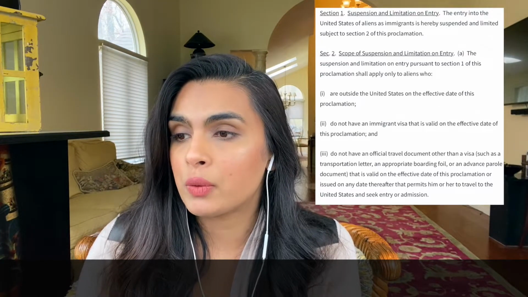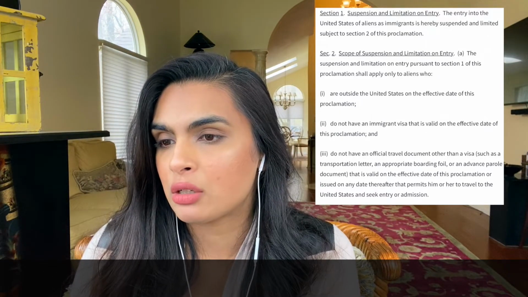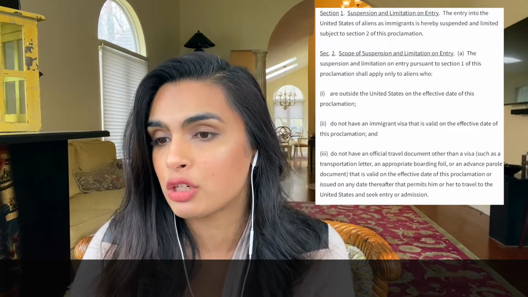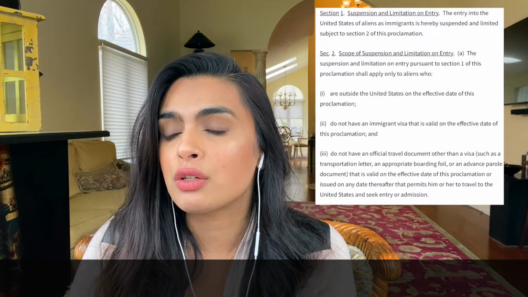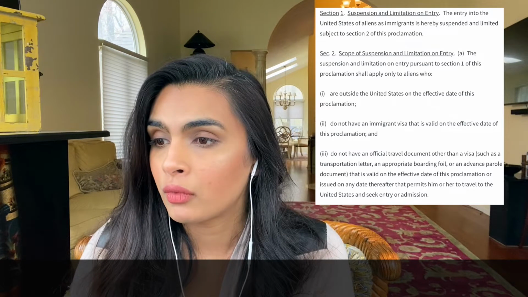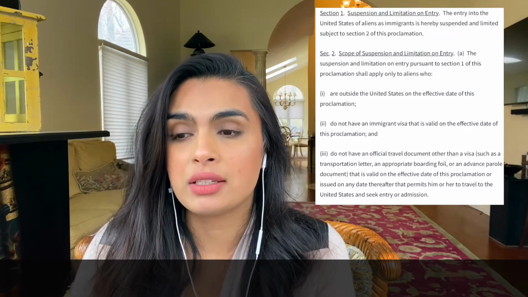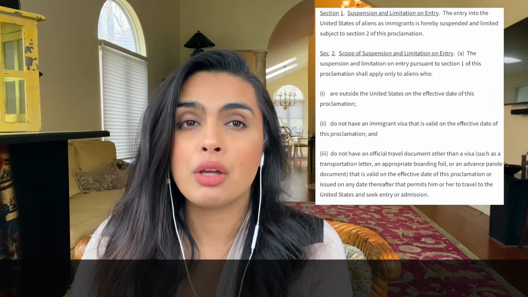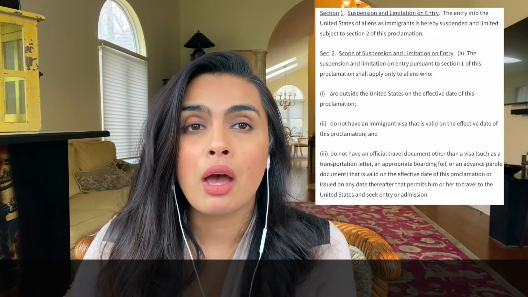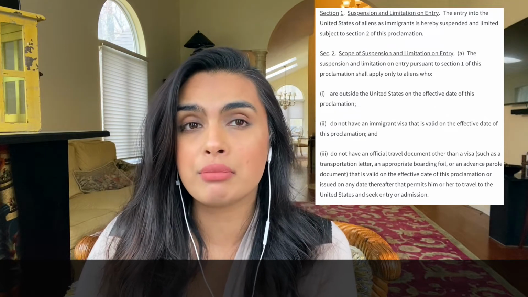All right, and now we move on to Section 2. Scope of suspension or limitation on entry. The suspension and limitation on entry pursuant to Section 1 of the proclamation shall apply only to the aliens who. So now we're going over who this applies to. 1. Aliens who are outside the U.S. on the effective date of this proclamation. And just so we all are on the same page, this proclamation was signed last night, and it goes into effect tonight, April 23rd at midnight.